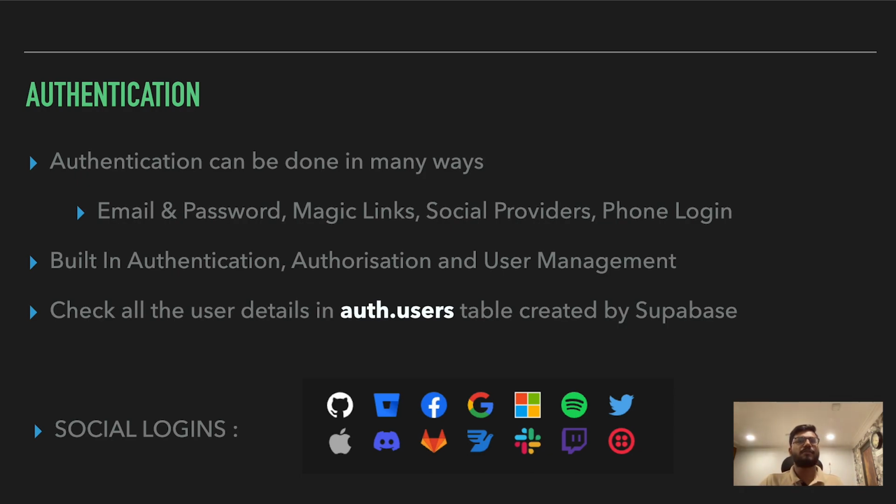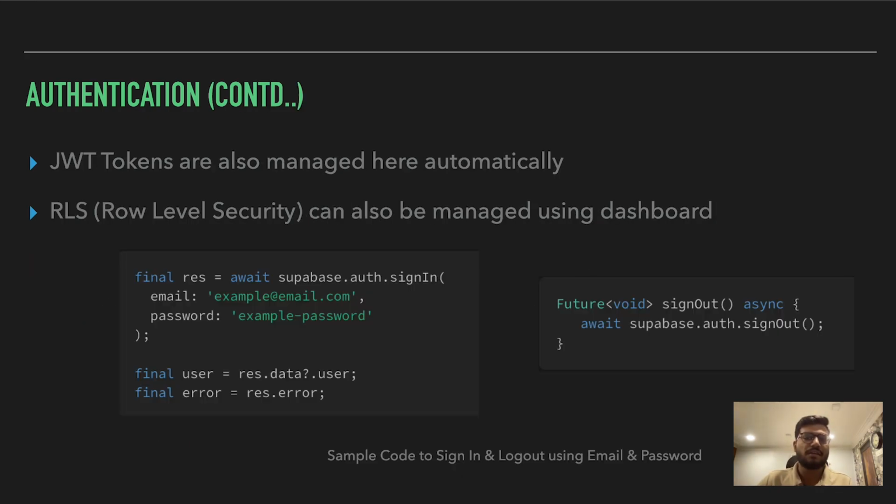So coming to authentication, authorization, and user management, what do these different terms mean? Firstly, authentication is making a user register in my particular application or website or web app, whatever I'm creating. Secondly, authorization is what tables I want a particular user to use, or what rows or columns I need to give access to a particular user. So there is something known as row level security, which can also be managed using the dashboard that is available.